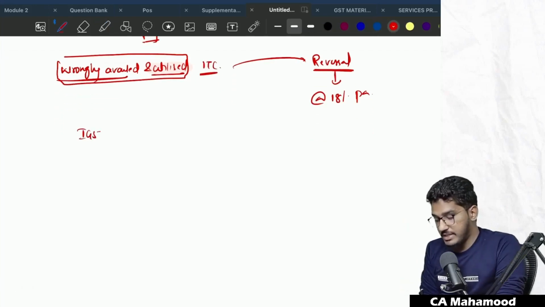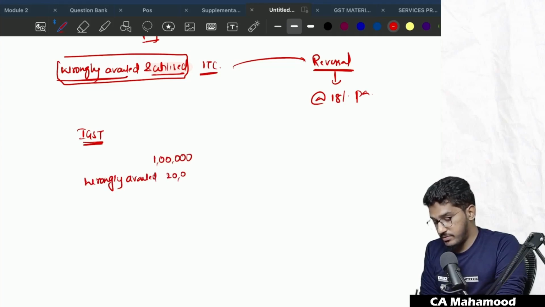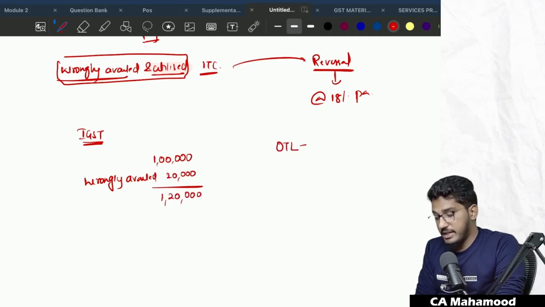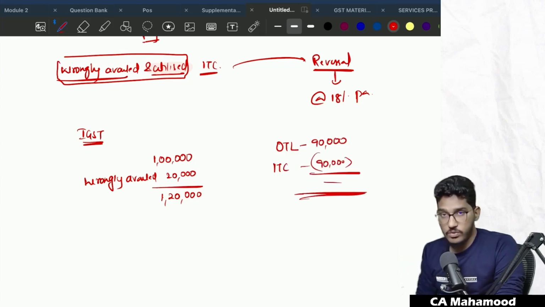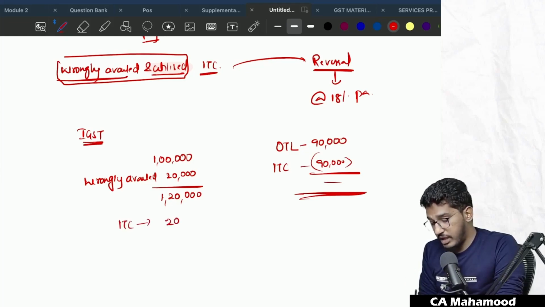Take for example, you have IGST credit. Take for example, you have a credit of 1 lakh rupees. You have wrongly availed 20,000 rupees. This you are not eligible for, but you have wrongly availed. Totally, you have availed 1,20,000 rupees of credit. Your output tax liability is 90,000. You have used your input tax credit of 90,000 and adjusted it against this output tax liability. So still you have input tax credit of 30,000 rupees.